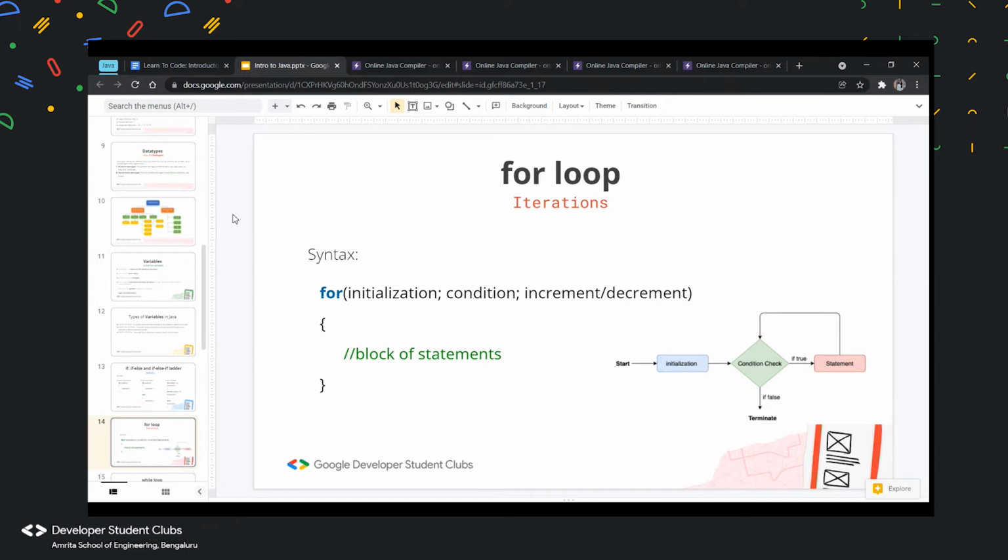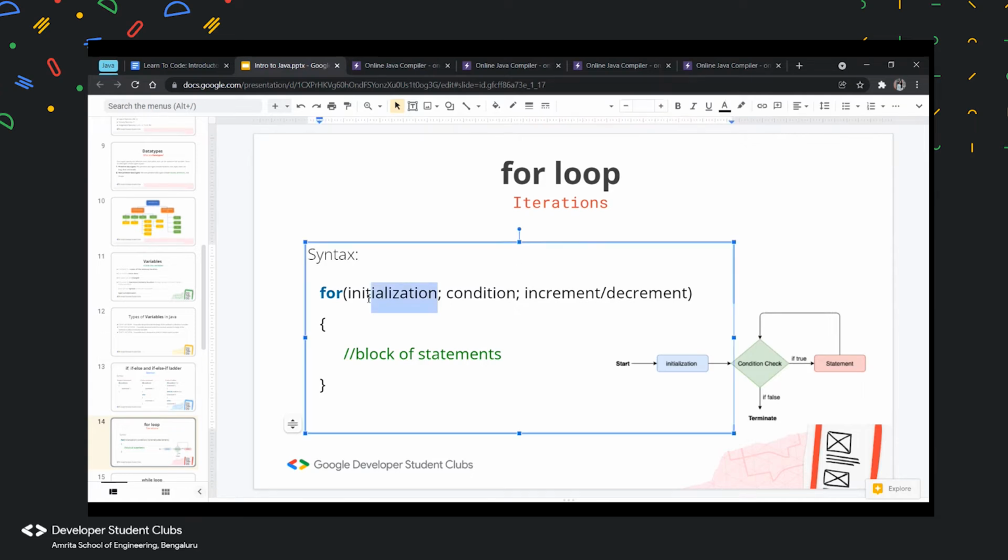Loops in programming are basically for when we might have to execute code repeatedly. So instead of typing so many statements, we would just use a loop. A for loop enables us to initialize the loop variable, check the condition, and increment or decrement in a single line of code. So instead of doing all of this separately, the for loop lets us do it in one single line of code. But this is possible only when we know the exact number of times we want our loop to run.